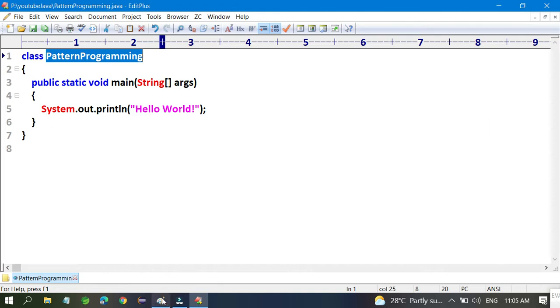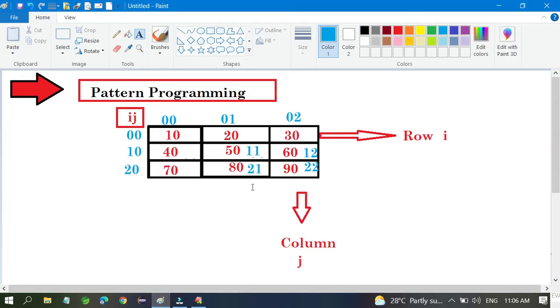Now you want to see this, and you have to print something, an X or a line like that. For example, if you want to print this one line on your screen with a star, you have to consider this column.